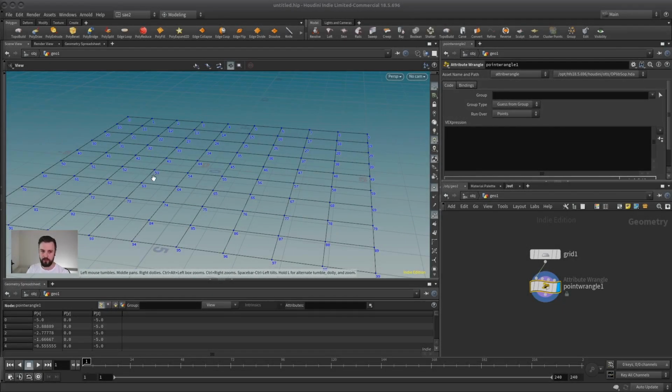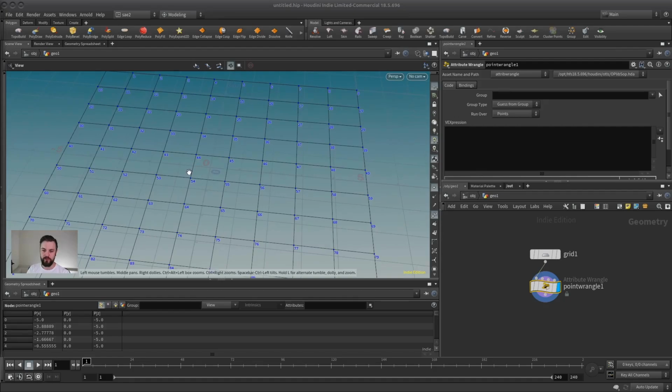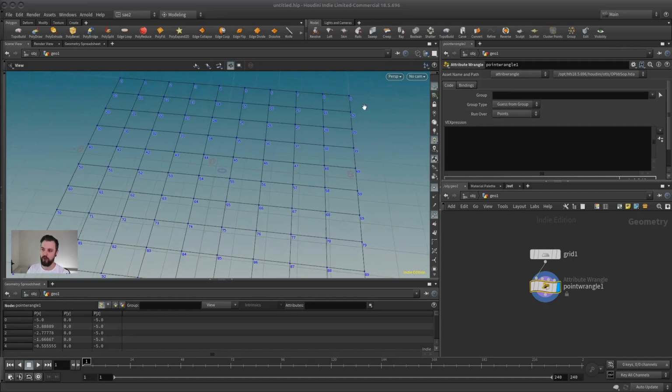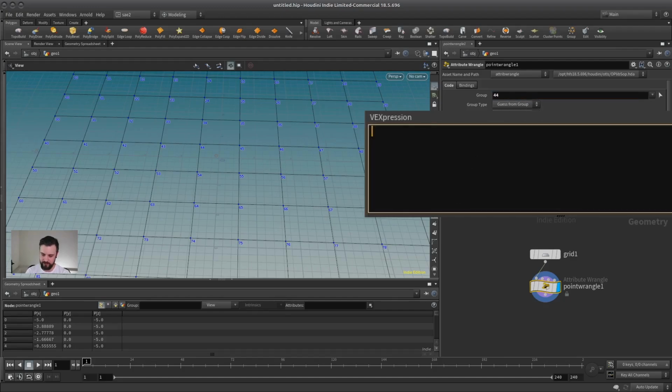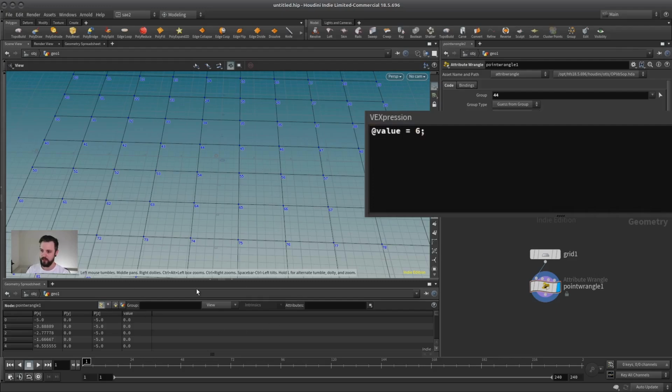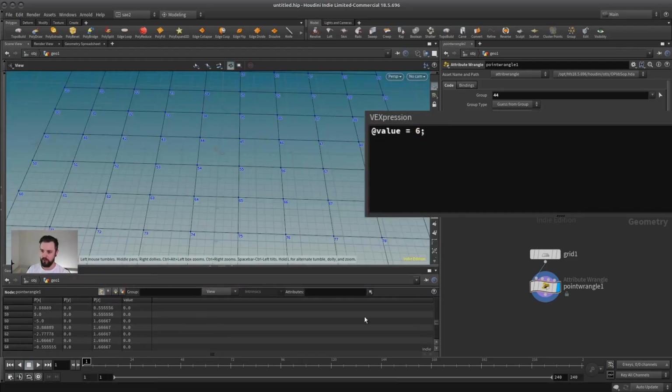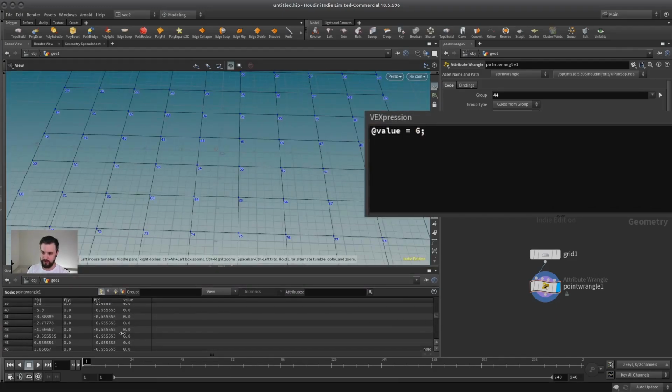Now that also means another thing. When we change the value of a certain point, even if we then read out that same point, we will not get the changed version of it, because all points are calculated independently, and only at the end the result is collected together. So what do I mean by that? Let's say we want to change some attribute on point 44. Let's say that if the point is 44, then its value gets the number 6. All right. So all the values are 0, but of 44, there it is, the value is 6.